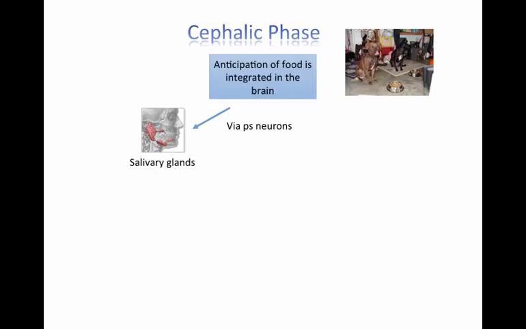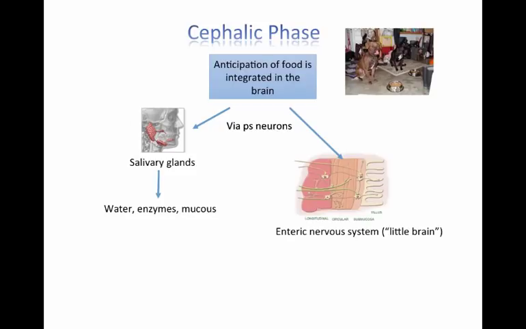Salivary glands are stimulated by parasympathetic neurons. The salivary glands secrete water, enzymes, and mucus. Parasympathetic neurons also activate the enteric nervous system, which is located within the digestive tract itself. This has been called the little brain because it uses a lot of the same neurotransmitters that are used in the brain.